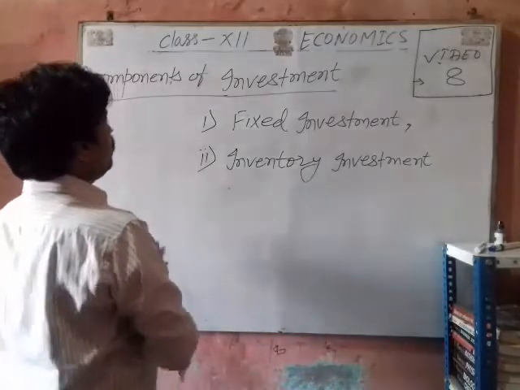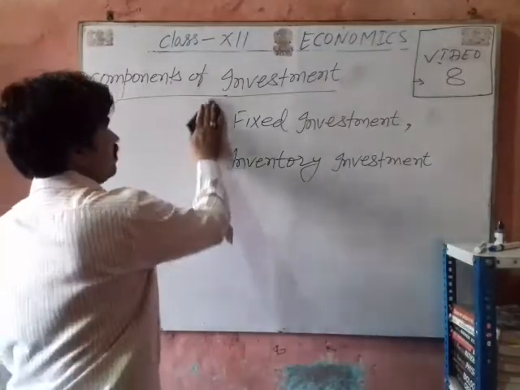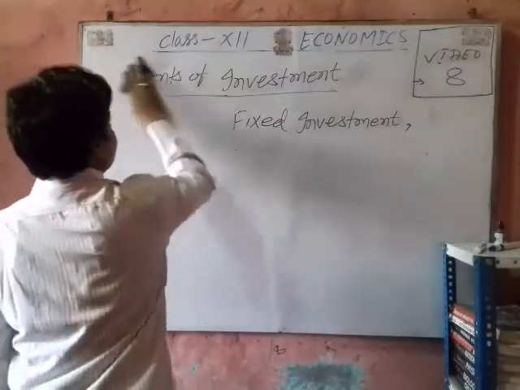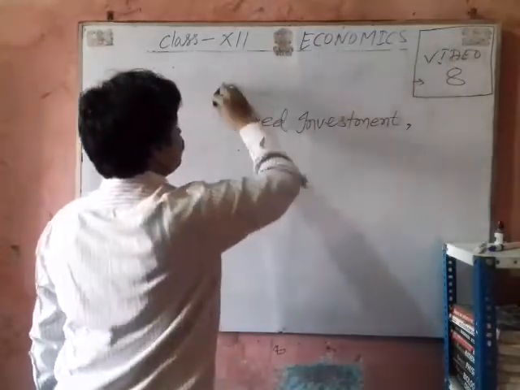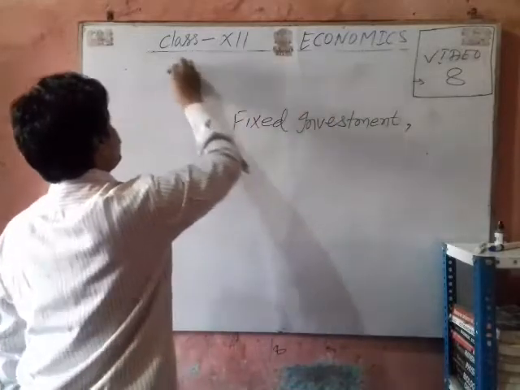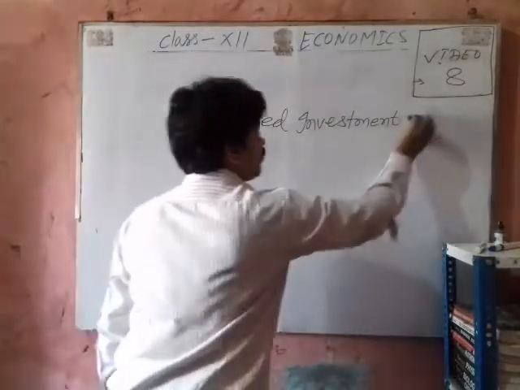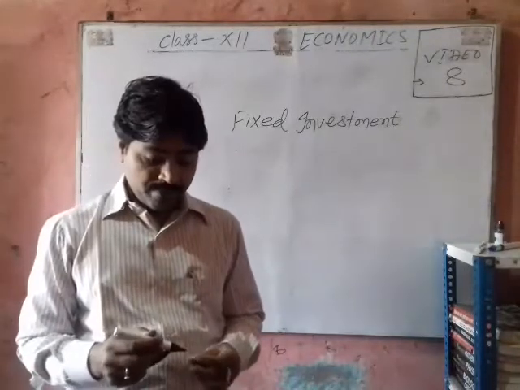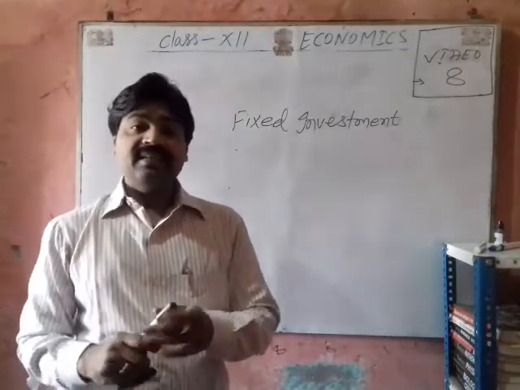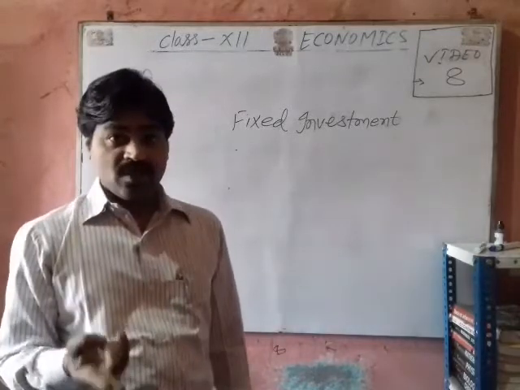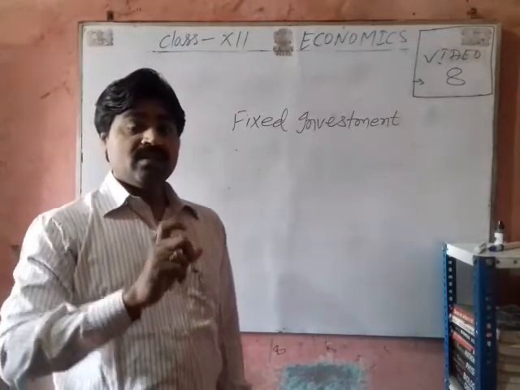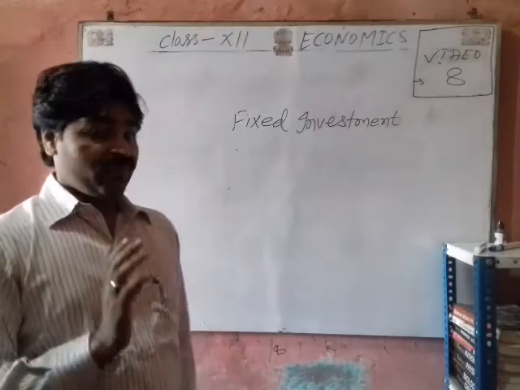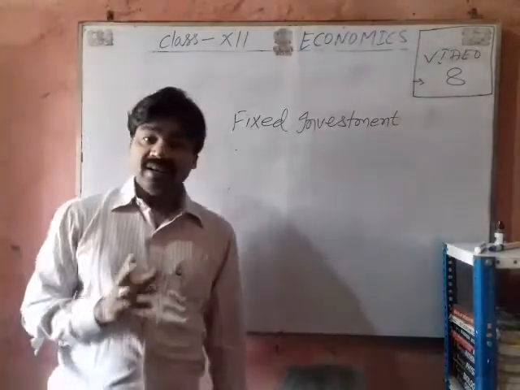Now we take fixed investment. Fixed investment refers to the increase in the fixed assets of the producer during the period of an accounting year.